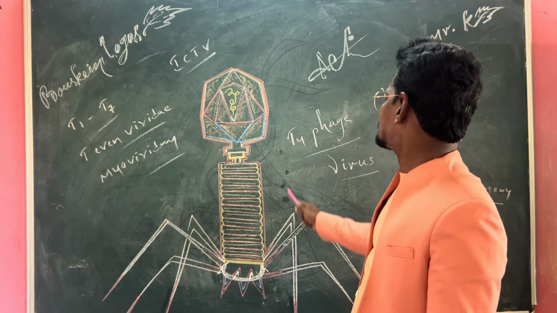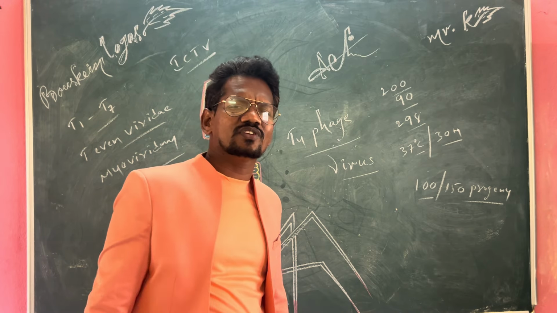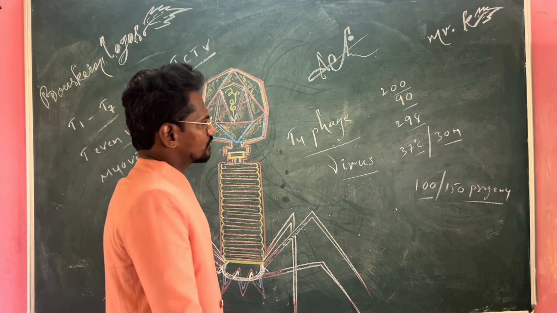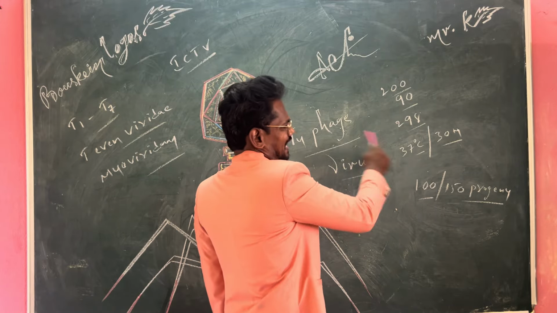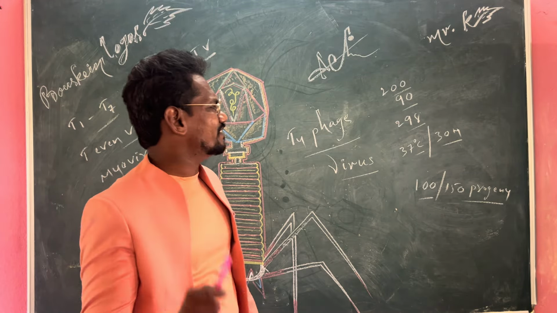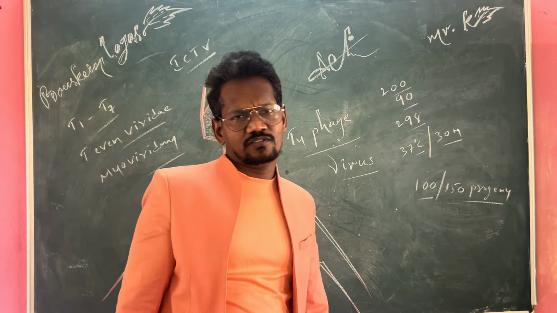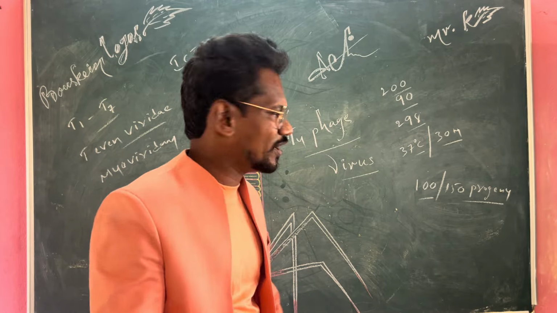In viruses, there is no reproduction process. That process is known as multiplication. That's not called reproduction. For multiplication, this bacteriophage requires a temperature of 37 degrees centigrade and 30 minutes to complete one cycle. That is the time period and the temperature requirement.